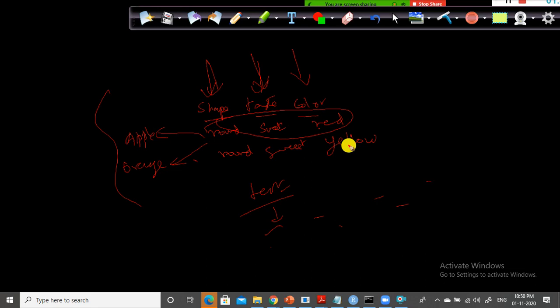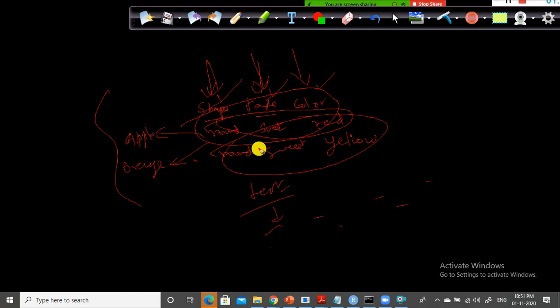Even if you use it on structured data, it will assign one probability for this, another probability for that, and another probability for the other. It is a kind of double counting, okay. For a single fruit, it assigns multiple probabilities, right? So hence it is not good enough to use this algorithm, okay.